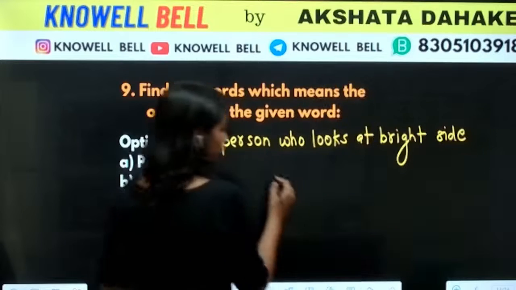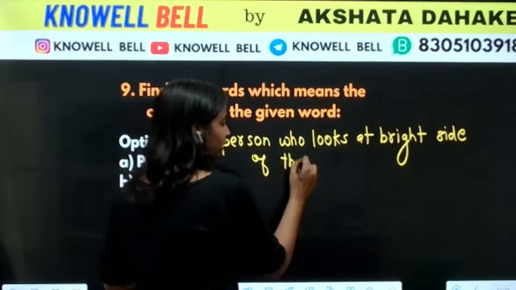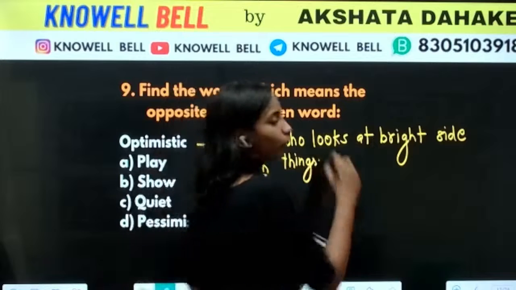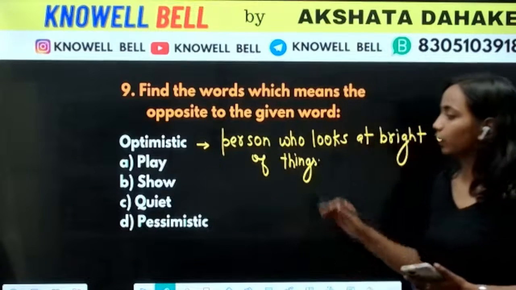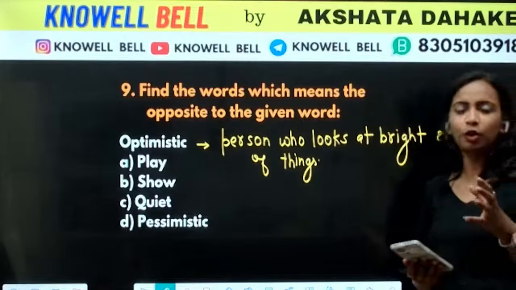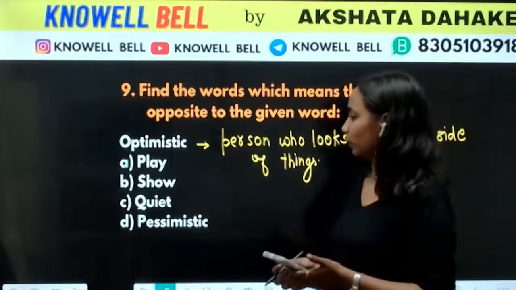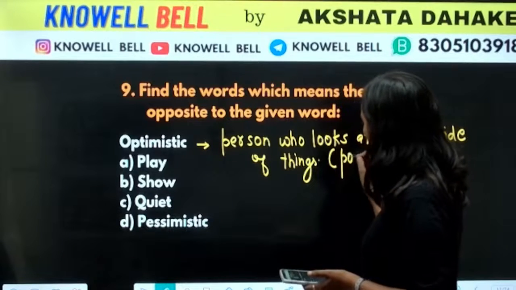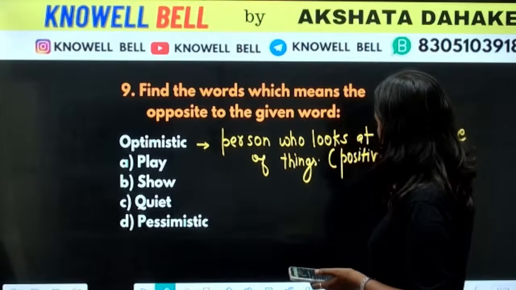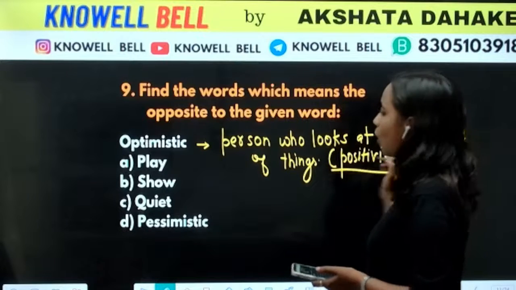Such a person is called optimistic. A person who always looks towards good things, towards the positivity. Someone who sees positivity in everything is called optimistic.